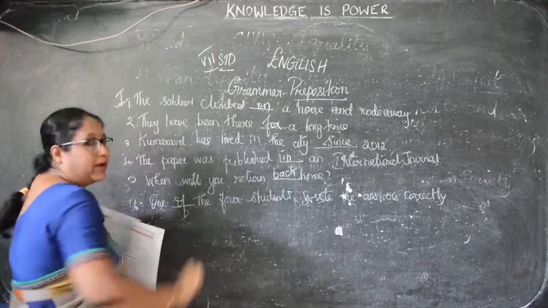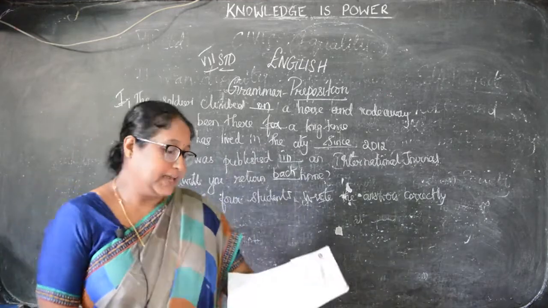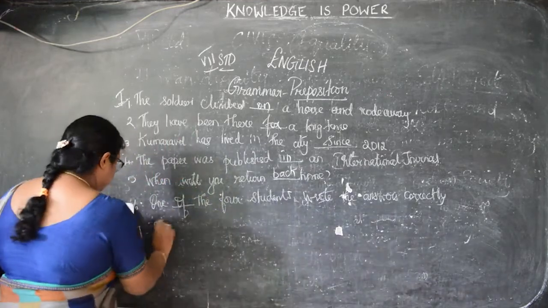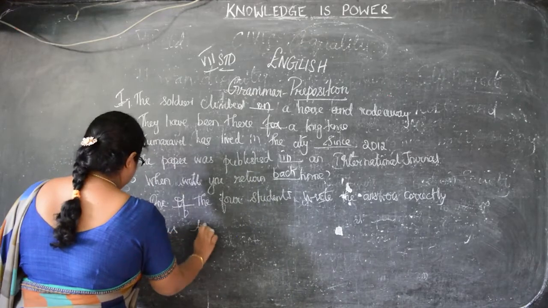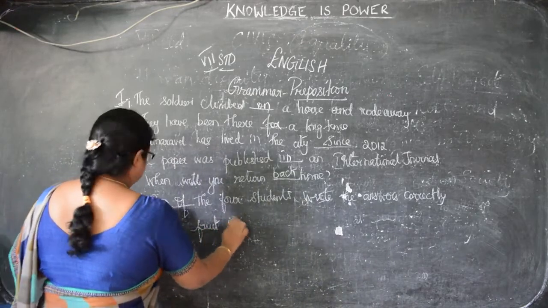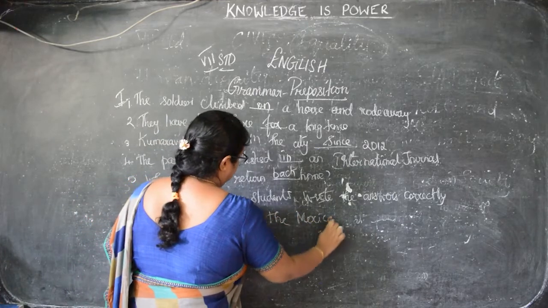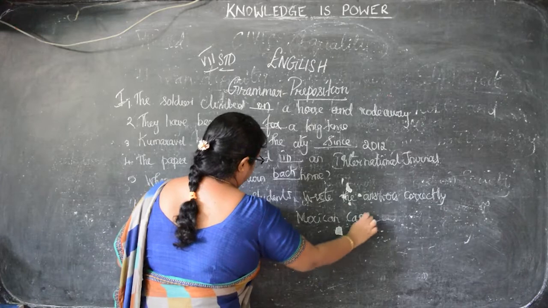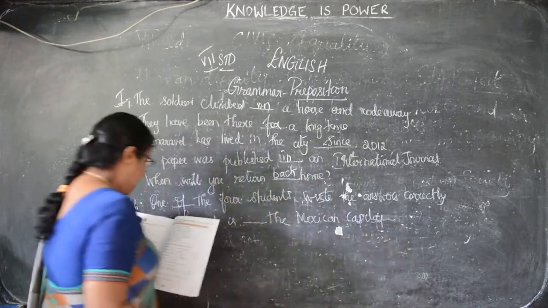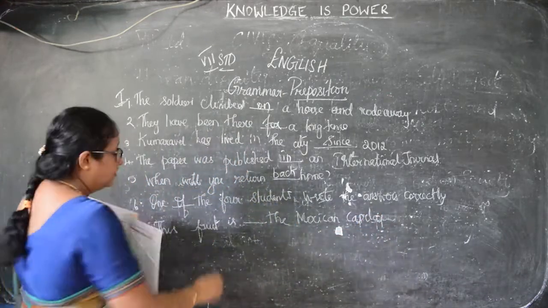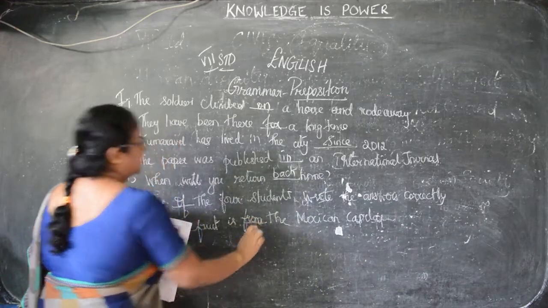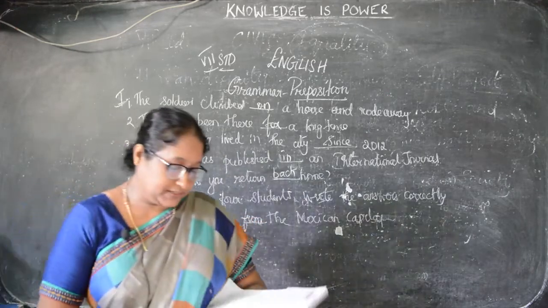One of the 4 students. Then, this fruit is dash the Mexican capital. From where is this? The fruit is from the Mexican capital.